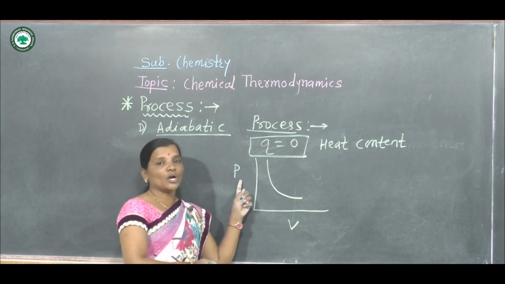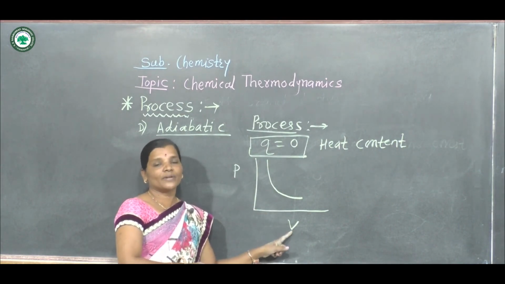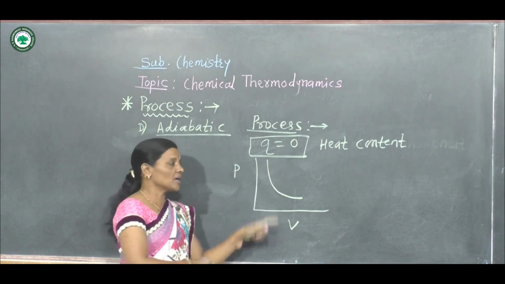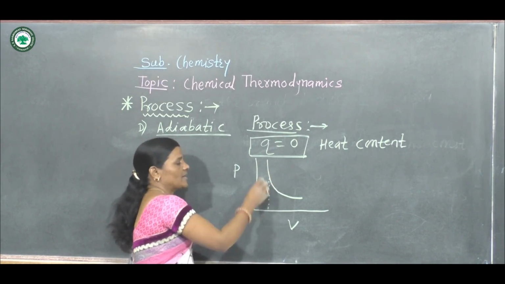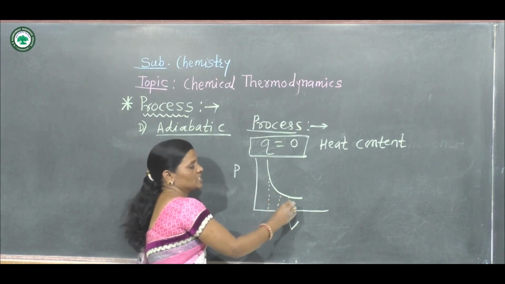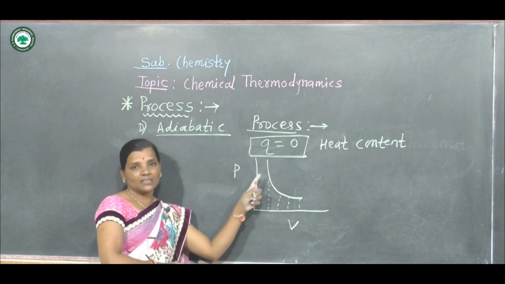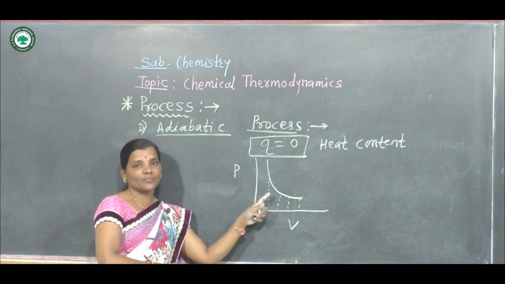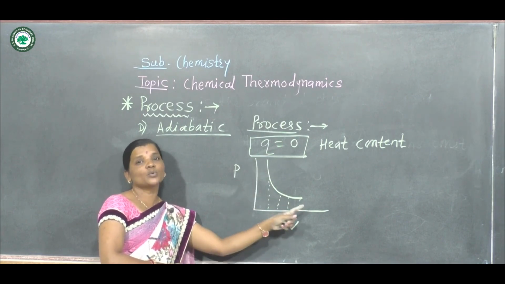When the plot of pressure versus volume is obtained, at higher pressure the volume is lower, and a curve is obtained that goes from upside to downside.